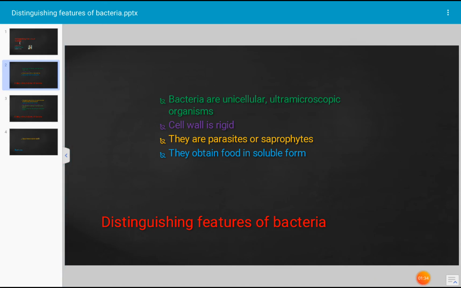Saprophytes means the bacteria that can grow on dead organic matter of plants or dead animal bodies or dead human bodies or any type of dead organic matter on which the bacterium grows. Those bacteria are described as saprophytic bacteria or saprophytes. And the bacteria obtain food in soluble form. Okay, next.